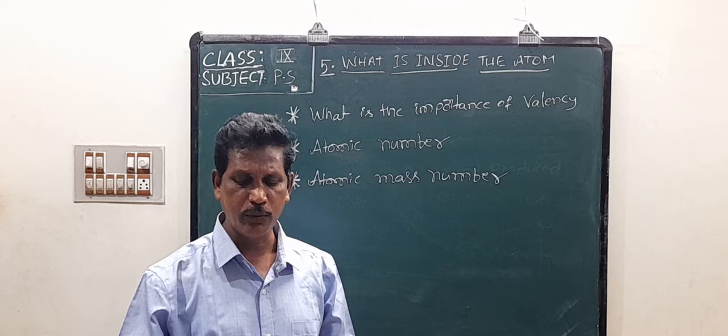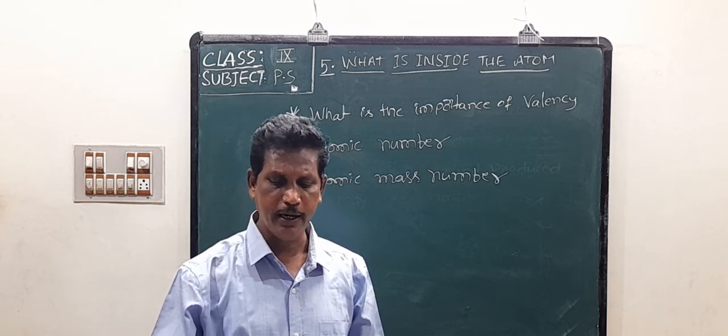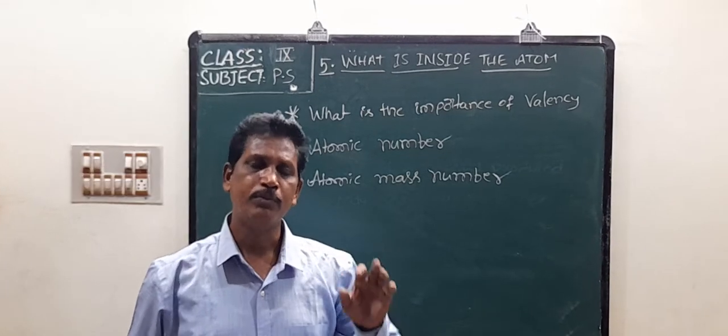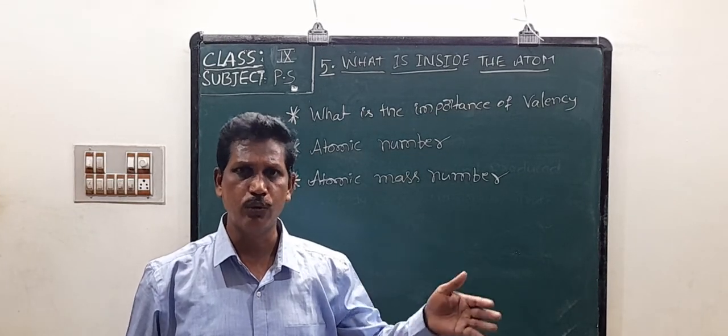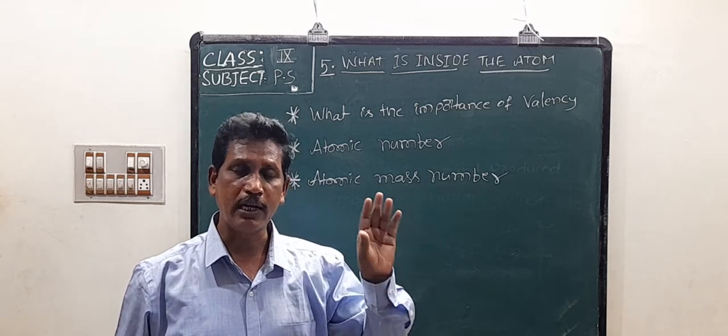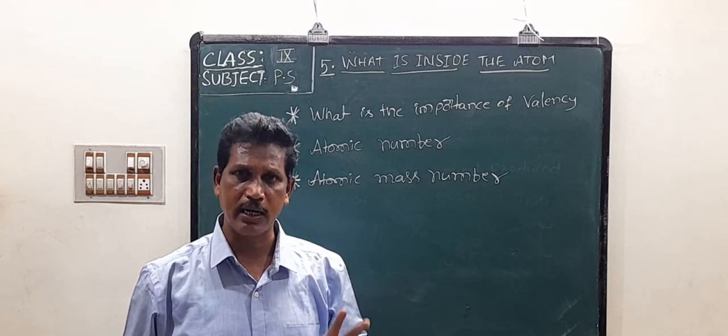See the electron distribution in helium in table 2. Helium has atomic number 2 and electronic configuration 1s2. That means the first shell of the helium atom contains 2 electrons.